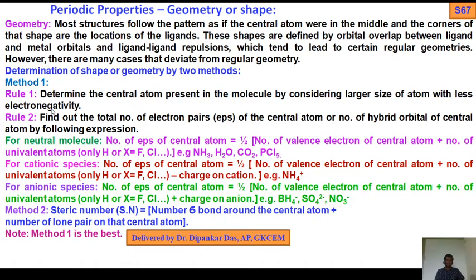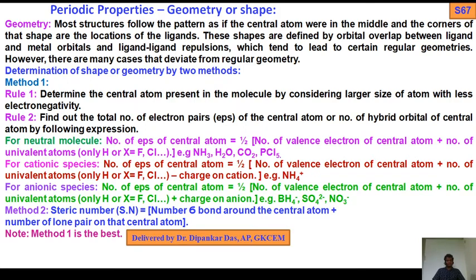Rule 1. Determine the central atom present in the molecule. If a molecule or compound is given, then you find out the central element from this molecule. How will you select the central element? The central element must have larger size, considering larger size of atom with less electronegativity. So the central atom means it has larger size and less electronegativity in the given molecule.